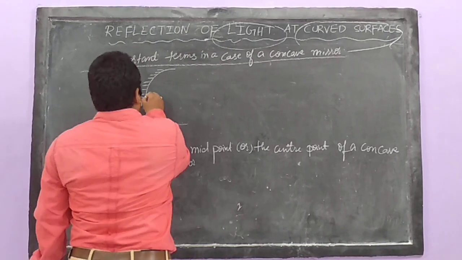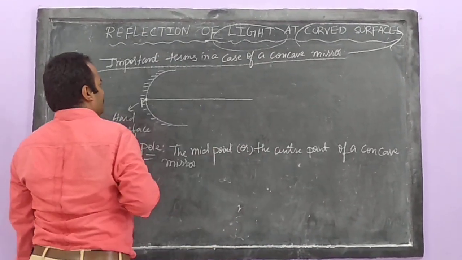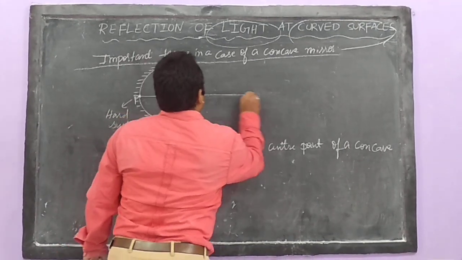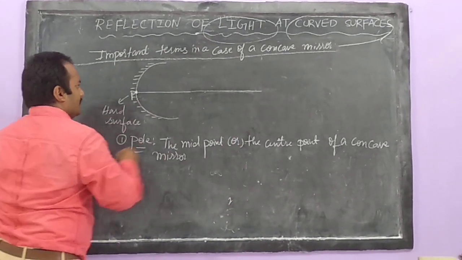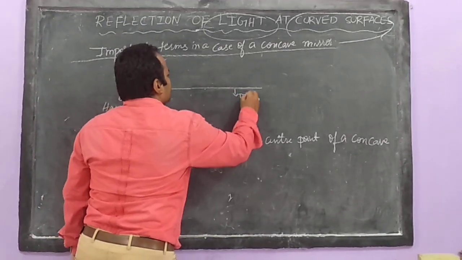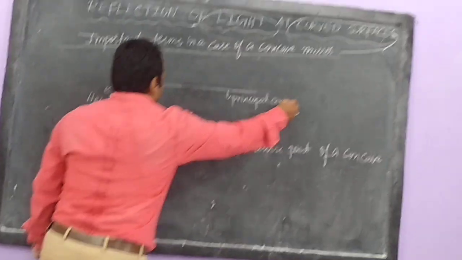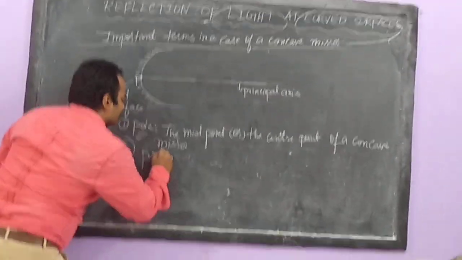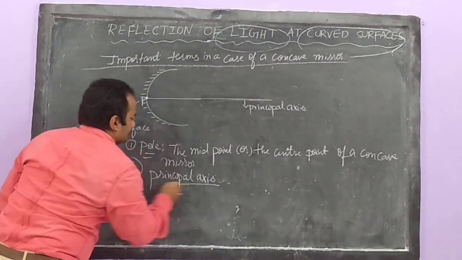Now, let us draw one imaginary line from here to here. What is this imaginary line? It's called the principal axis. What is the principal axis?